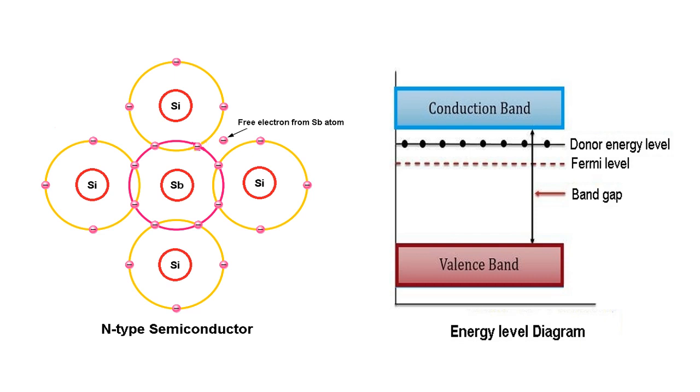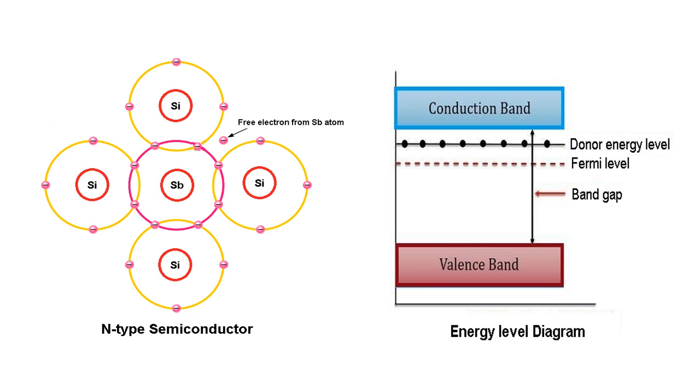In this, the 4 valence electrons of antimony atom form covalent bonds with electrons of neighboring 4 silicon atoms. The 5th electron of antimony atom is loosely bound. This free electron is the carrier of current. The energy level corresponding to 5th valence electron is in the forbidden gap and lies slightly below the conduction band.